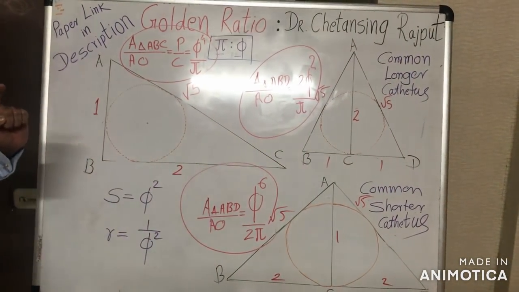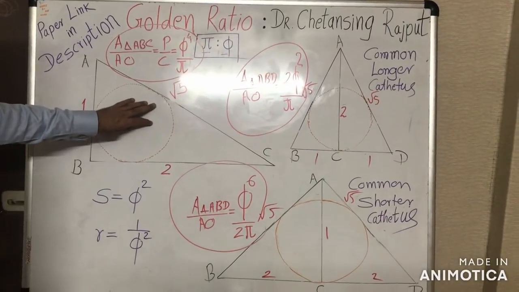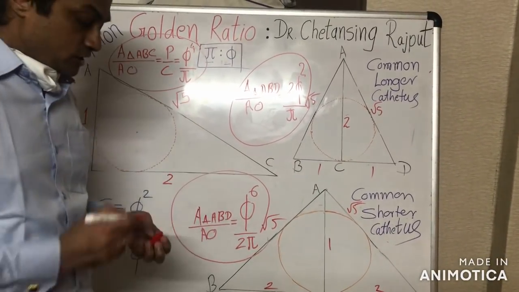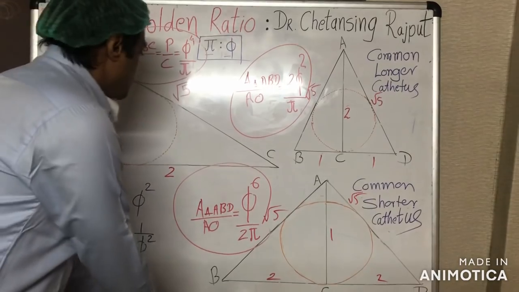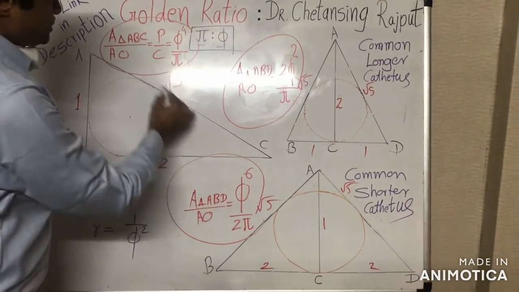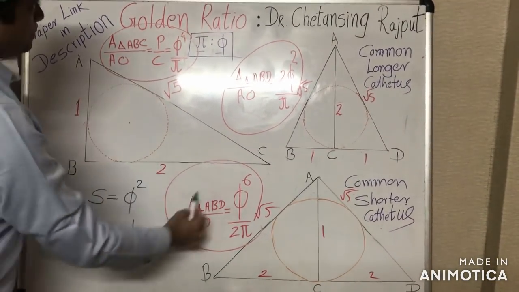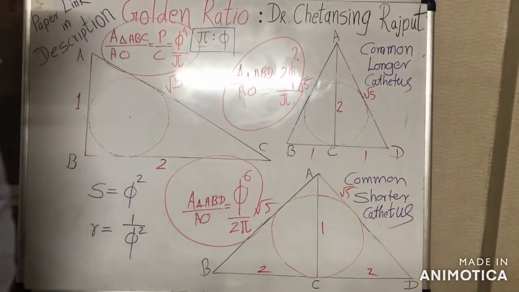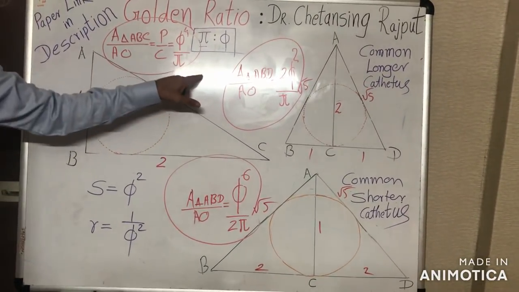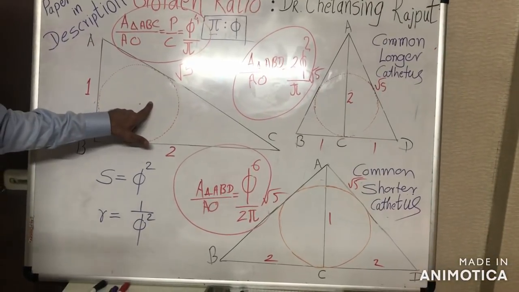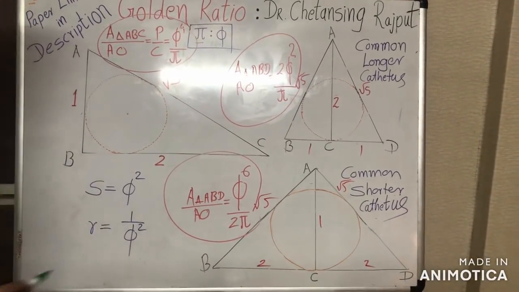Okay, and not just incircles, even the excircles. If we consider the excircles of this 1, 2, root 5 triangle, those excircles can also provide this precise pi-phi correlation, because the three exradii of this triangle are nothing but different powers of the golden ratio.